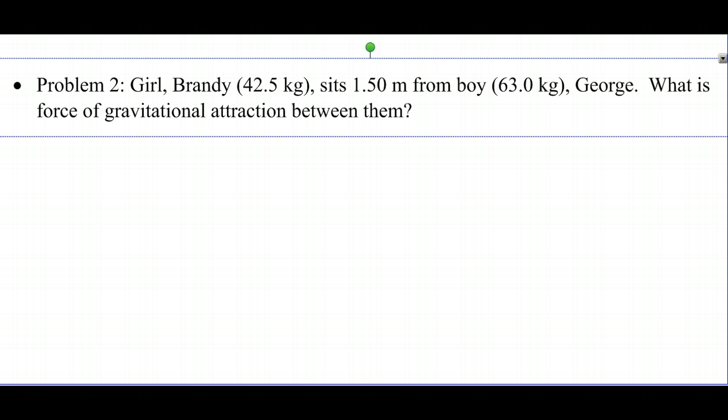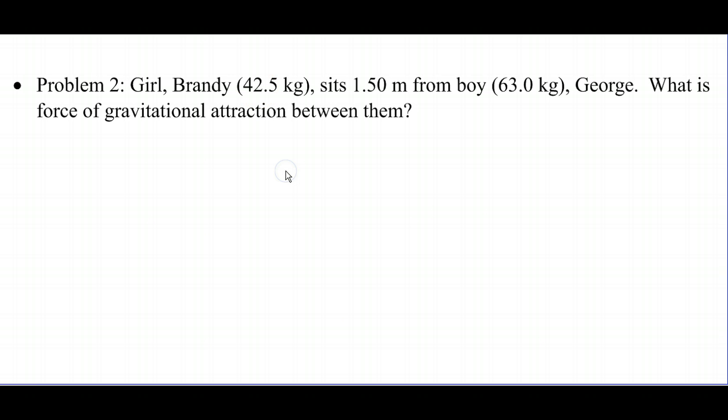Let's try another one. We have a girl named Brandy, whose mass is 42.5 kilograms, sitting 1.5 meters from a boy, George. There you go, boy George. 63 kilograms is his mass. What's the force of gravitational attraction between them? So we're going to have Brandy sitting right here, and George will sit right here. So Brandy and George, and we are going to say that the distance between them is 1.5 meters. Her mass is 42.5 kilograms, and George's mass is 63 kilograms, and we're asked to find the force of gravitational attraction.